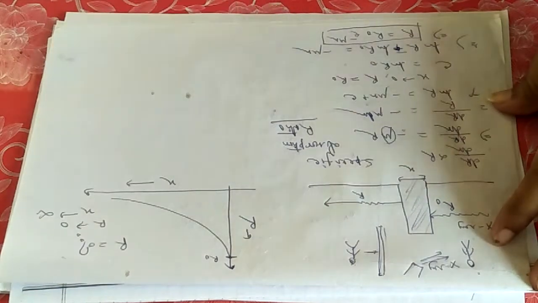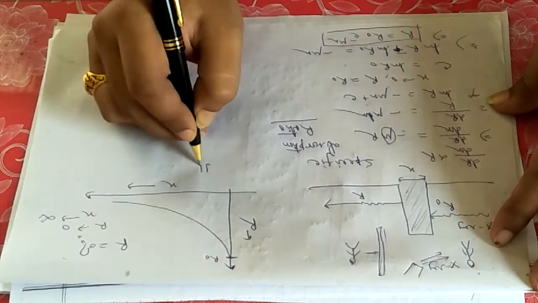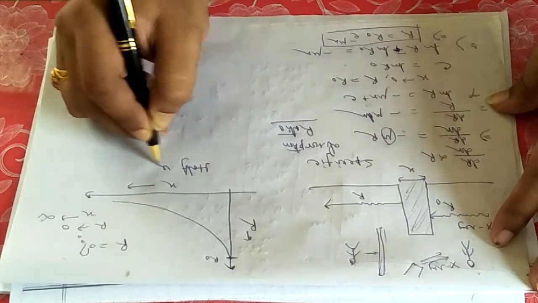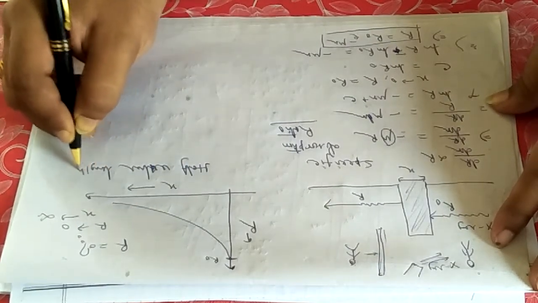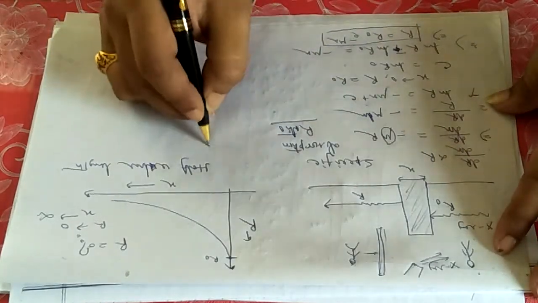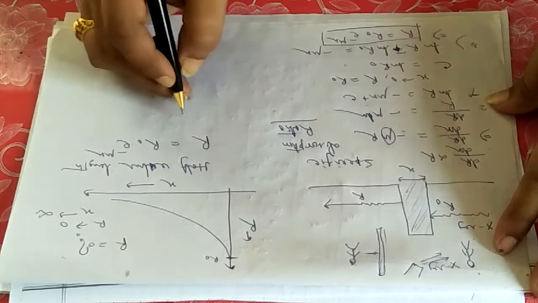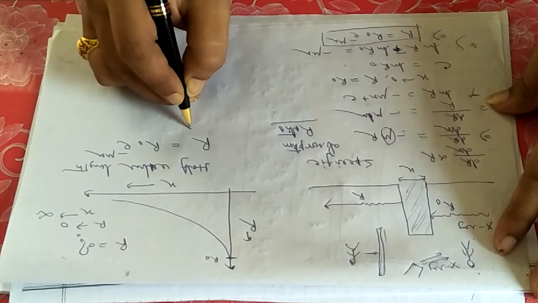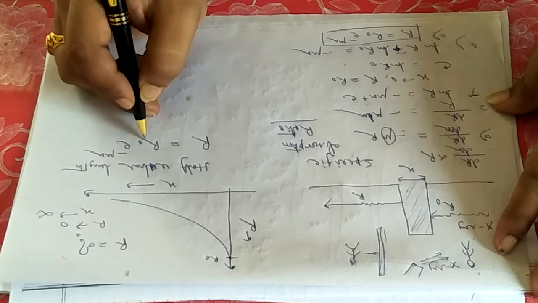And also, a calculation or mathematical question is often asked: what is the half value length? Half value length means, from this equation r equals to r0 e to the power minus mu x, for what value of x will r be equal to r0 by 2?